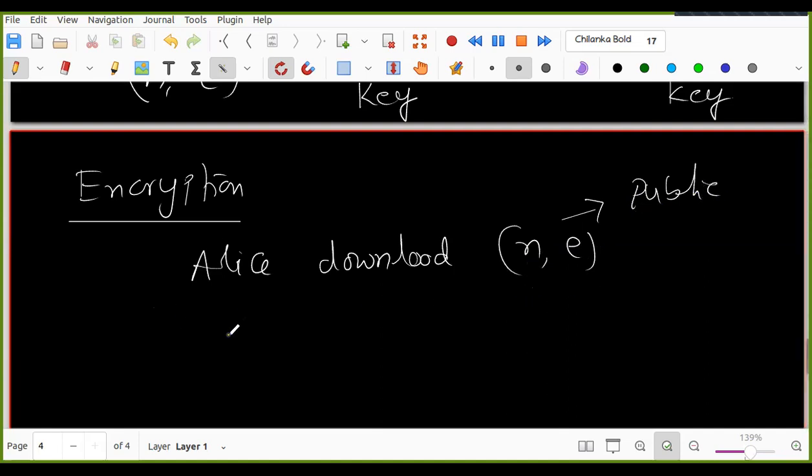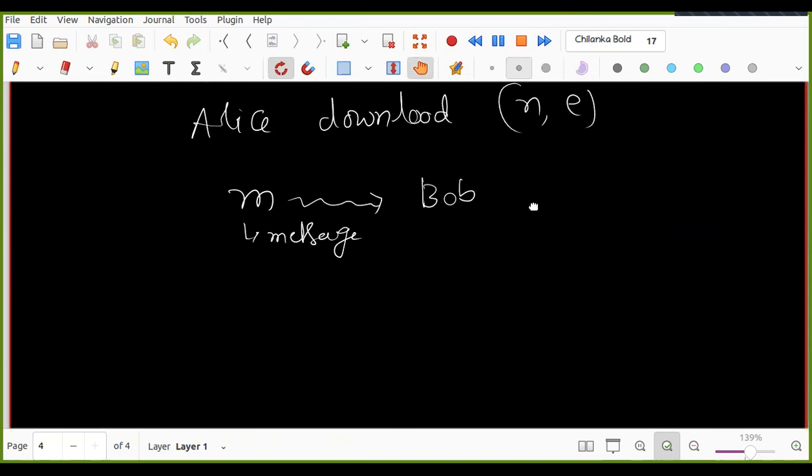Now she wants to send a message M to Bob. What will she compute?